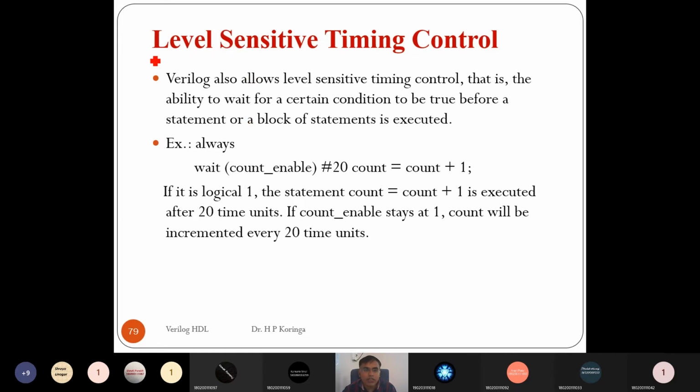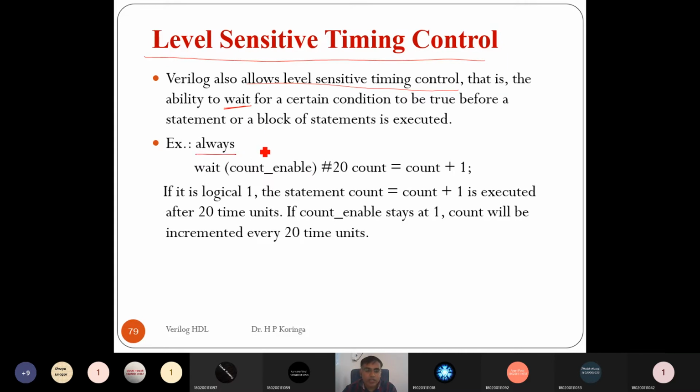The last one is the level sensitive timing control. Verilog also allows level sensitive timing control, that is, the ability to wait for a certain condition to be true before a statement or a block of statements is executed. So let's take an example.